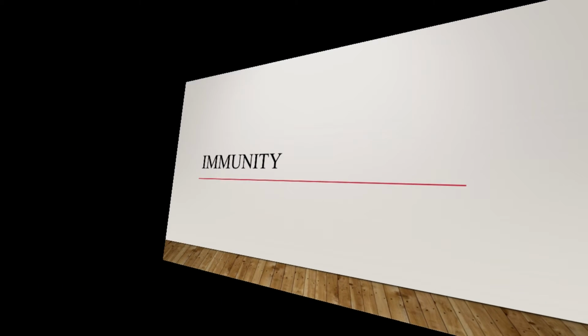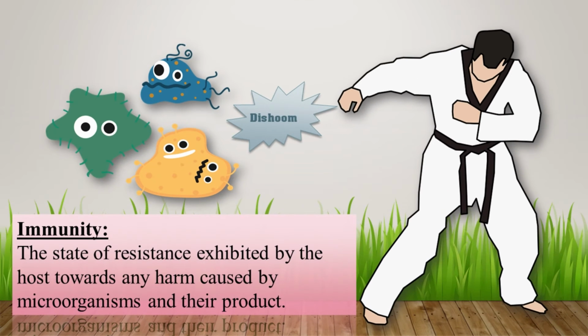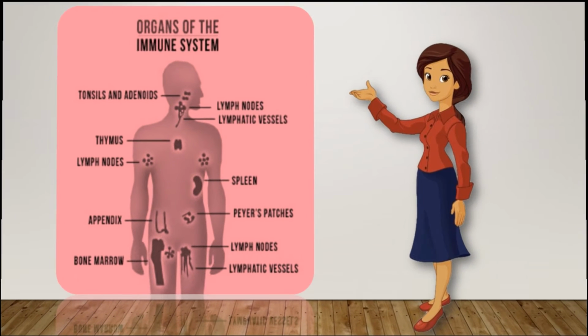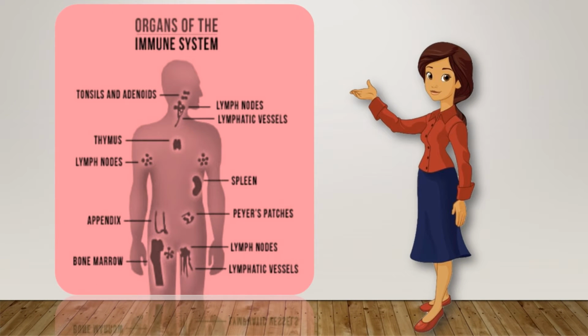Every human body has the capacity to resist all types of microorganisms and their products that tend to damage our tissues or organs. This state of resistance exhibited by the host is known as immunity. It is the collective efforts of cells, tissues, and various molecules of our immune system to identify and defend against infectious diseases. In the picture, you can see the organs of our immune system.